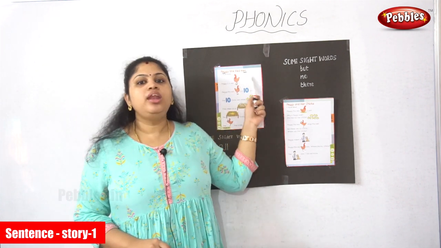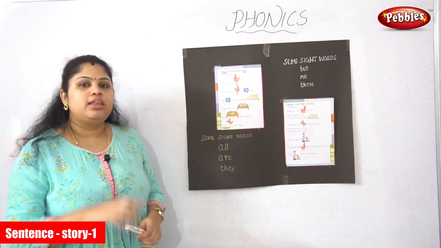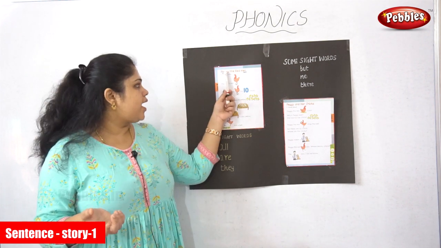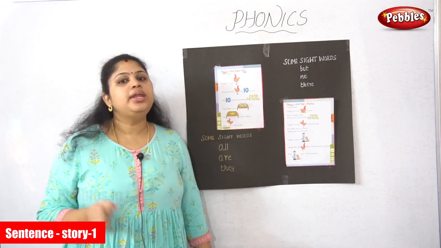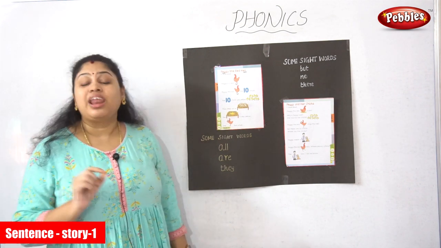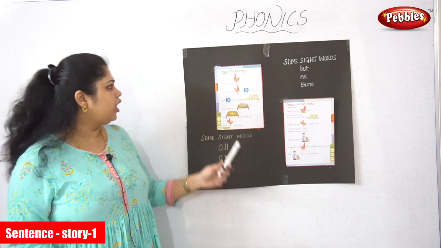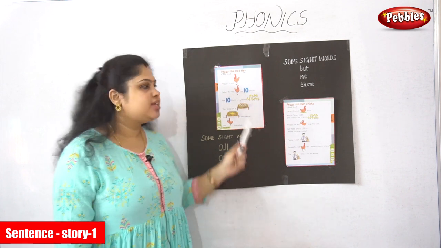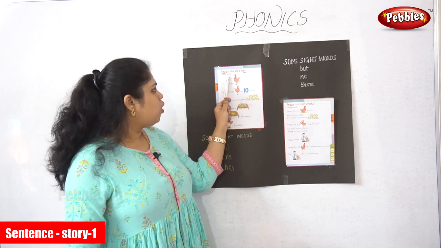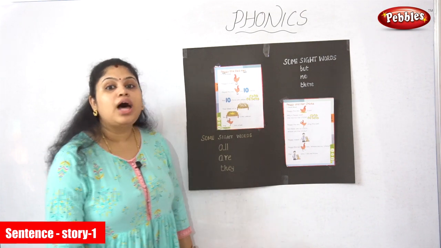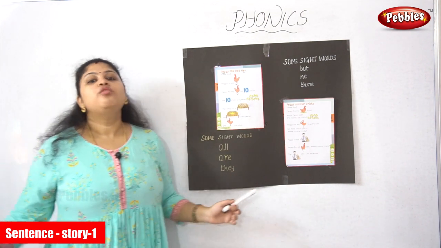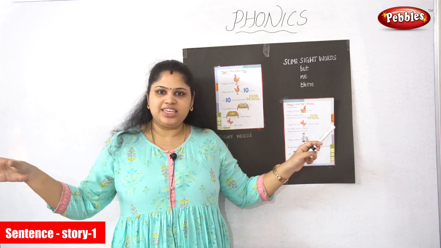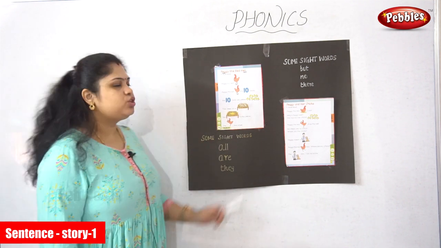Peggy the red hen. What are they telling? There is a red hen. What is the name? The name of the red hen is Peggy. Peggy the red hen. Red hen, not just red. R-E-A-D, read. A-L-O-U-D, aloud. Today also we are going to make the home full of noise, isn't it? So I'm moving to these sentences.